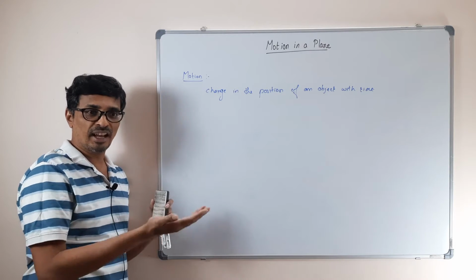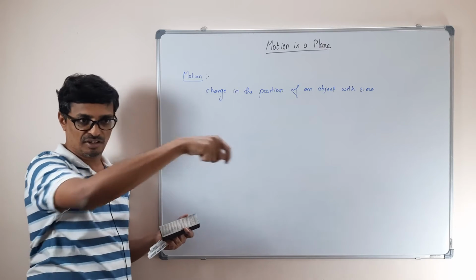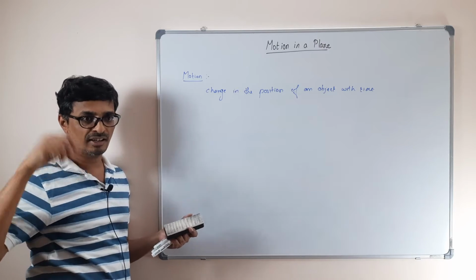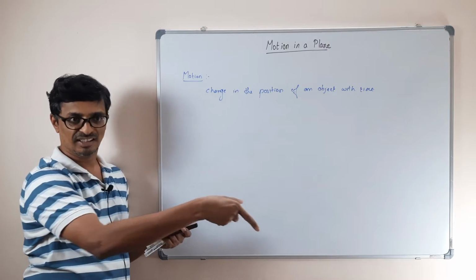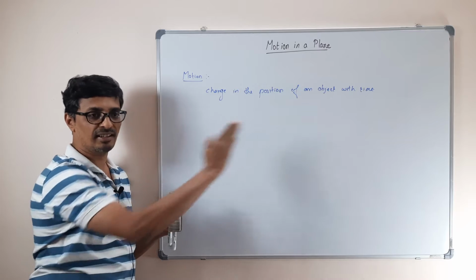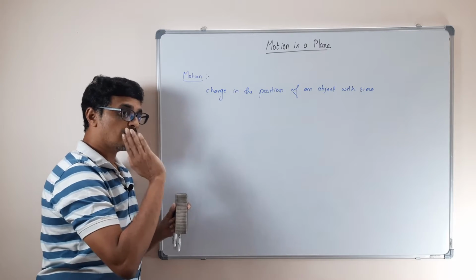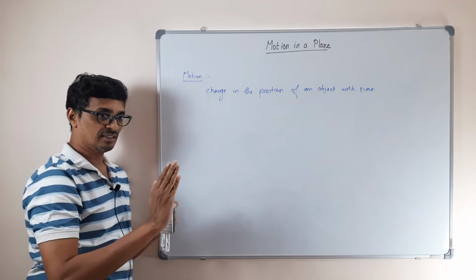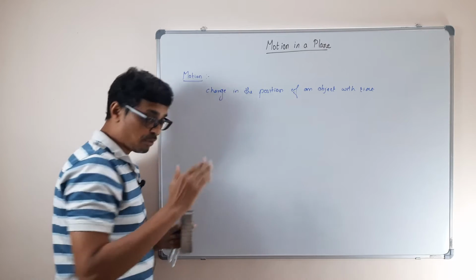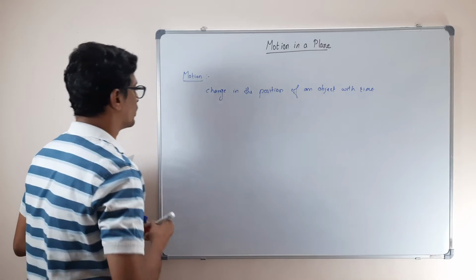You pull back a toy car and leave it, it goes straight. In those cases, when the motion is along a straight line, you call that rectilinear motion.